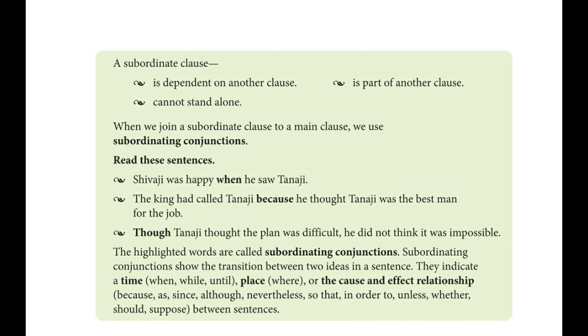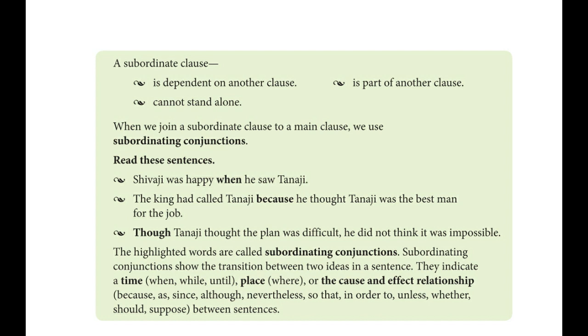For example, the when in the first example, Shivaji was happy when he saw Tanaji, carries the idea of the subordinate clause into the main clause. They indicate a time. A subordinate clause can indicate time, like when, while, until. It can also indicate place, where, for example, I visited Kannur, where there was a fort.